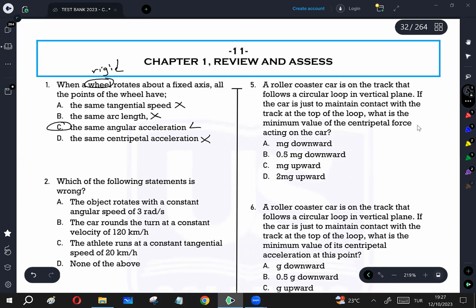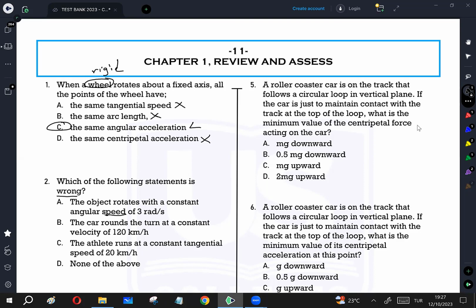Which of the following is wrong? The object rotates with a constant angular speed of 3 radian per second. Yes, this could be possible. An object can rotate with a constant angular speed. It's a scalar quantity, so we can say this. This is correct, but we are looking for the wrong answer. This is not the answer.